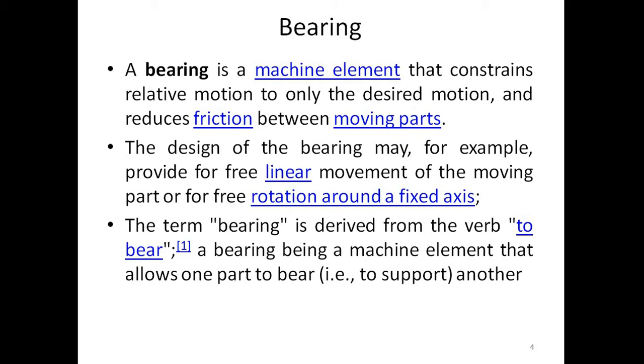Bearing is one of the machine elements that constrains relative motion to only the desired motion, and the main purpose of a bearing is to reduce the friction between the moving parts.